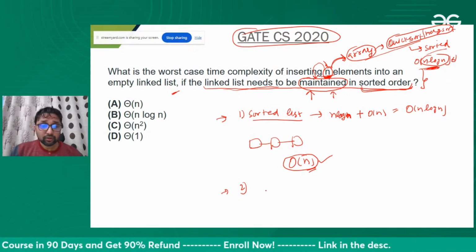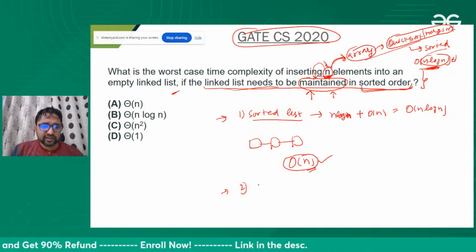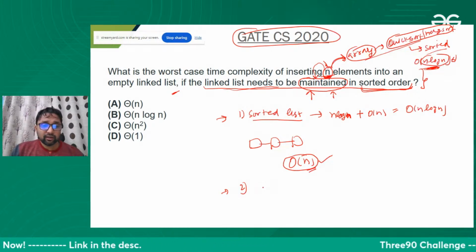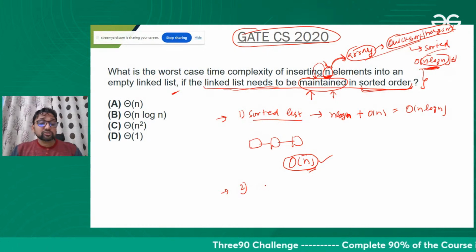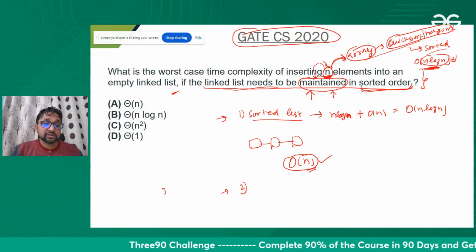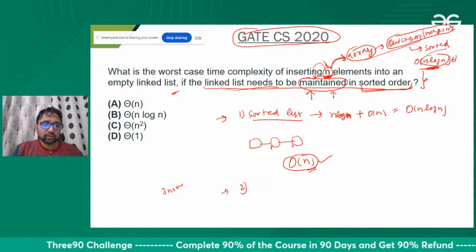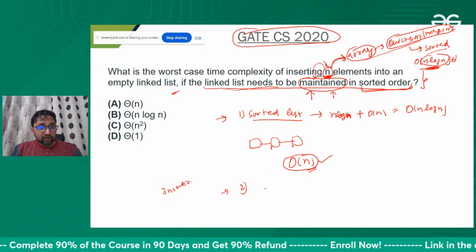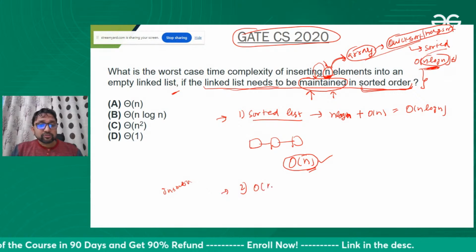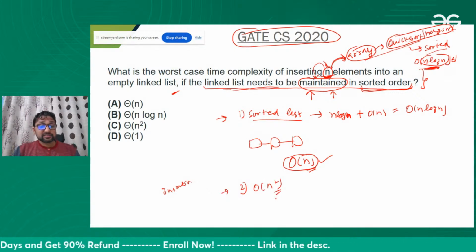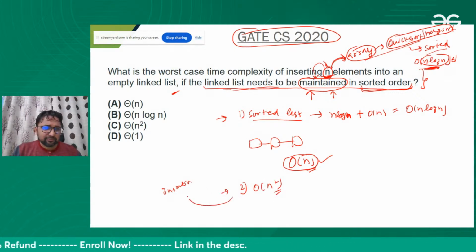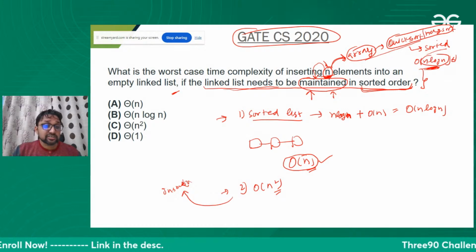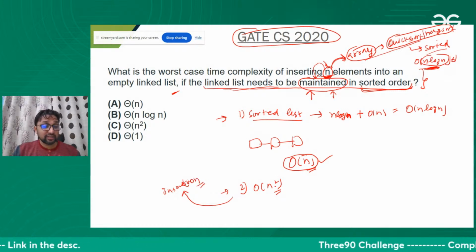So in that case, if you are inserting one element in the linked list in sorted manner, actually it's like insertion sort you are doing now. Then this will take order of n square time. It will work somehow like insertion sort, which takes order of n square time.